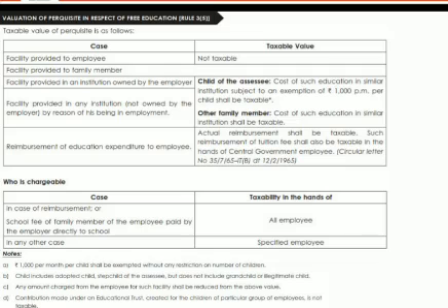If reimbursement has to be made to the employees for the education facility, then the cost of such education in a similar institution shall be taxable.